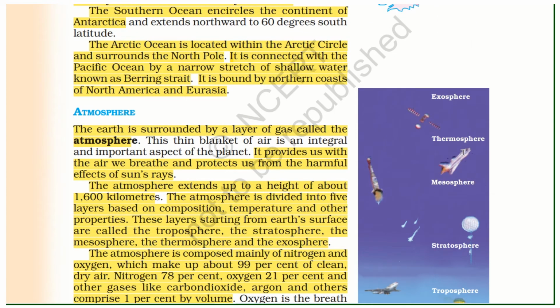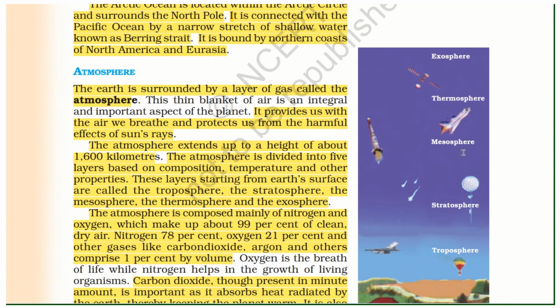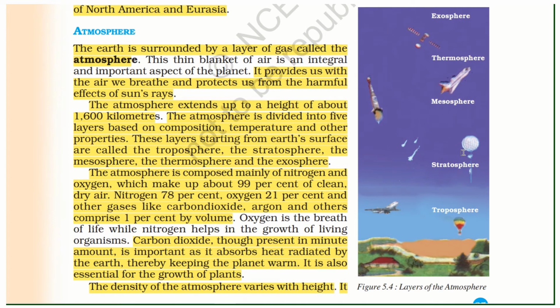Atmosphere. The Earth is surrounded by a layer of gas called the atmosphere. It provides us with the air we breathe and protects us from harmful effects of the sun's rays. The atmosphere extends up to a height of about 1,600 kilometers. The atmosphere is divided into five layers based on composition, temperature, and other properties. The layers starting from the Earth's surface are the troposphere, stratosphere, mesosphere, thermosphere, and exosphere.